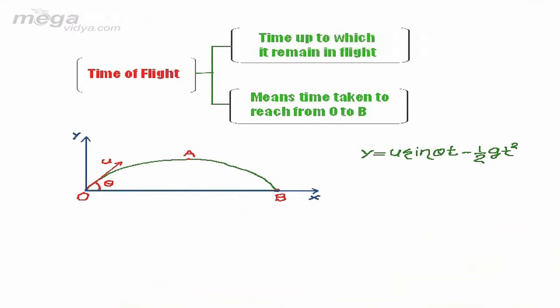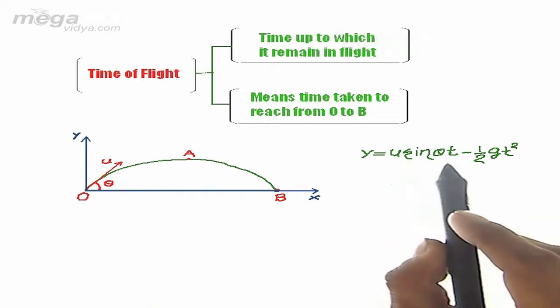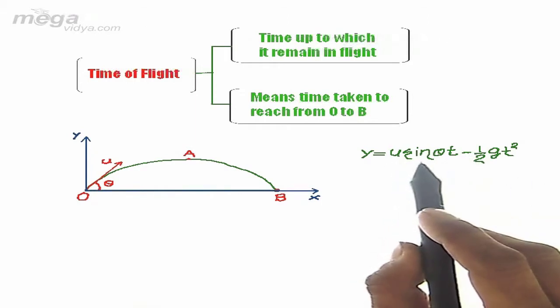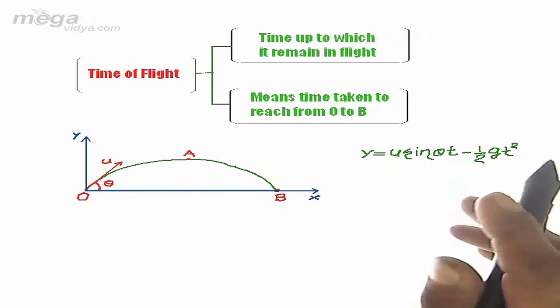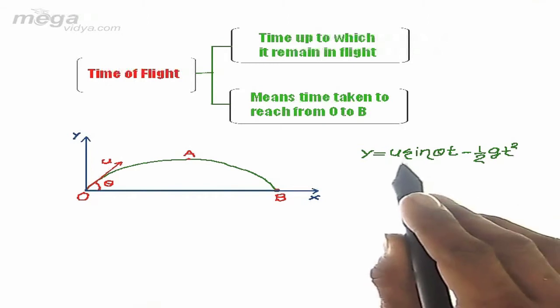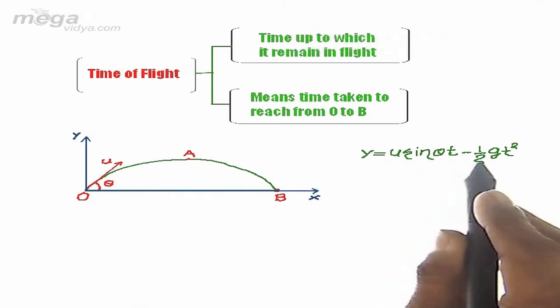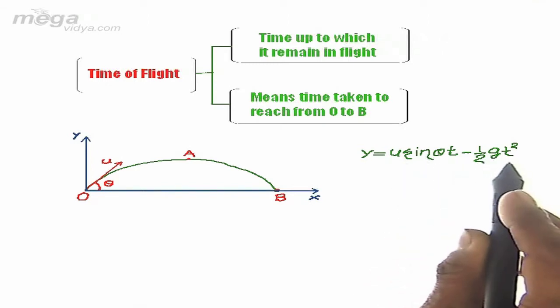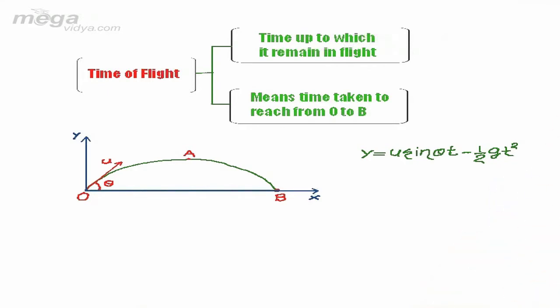We had assumed that the equation at any time t for the y position can be written as u sine theta t, where u sine theta is the y component of initial velocity of the projectile.